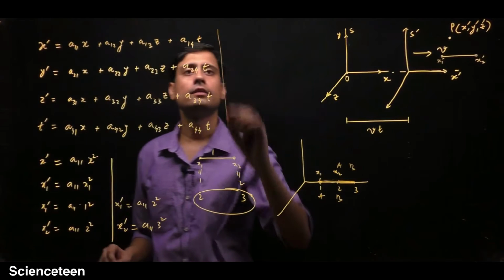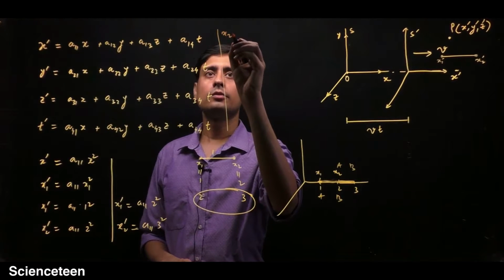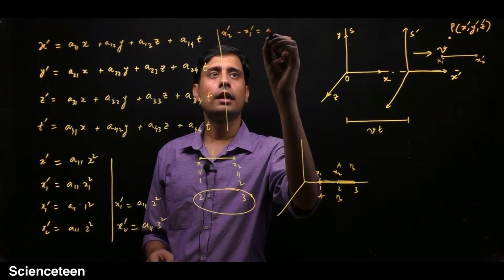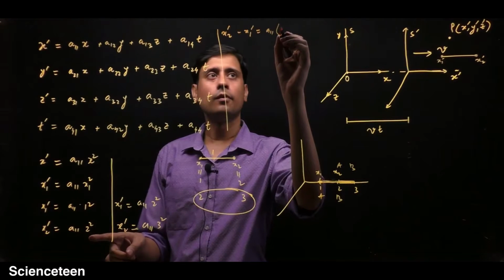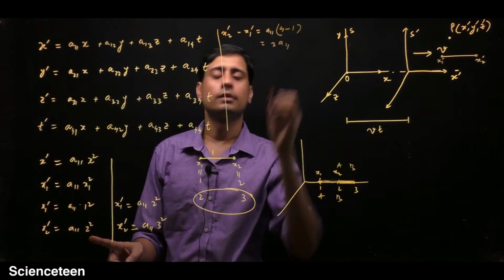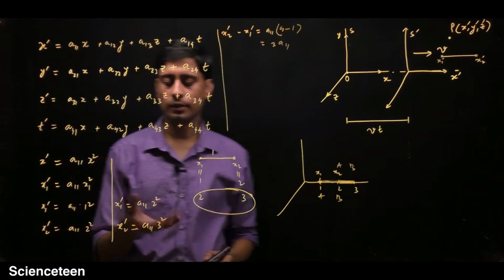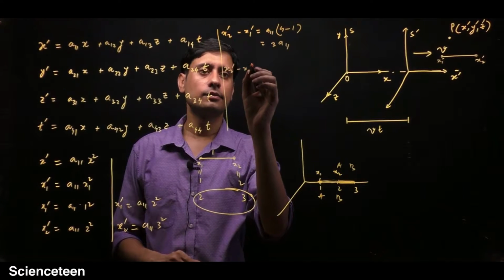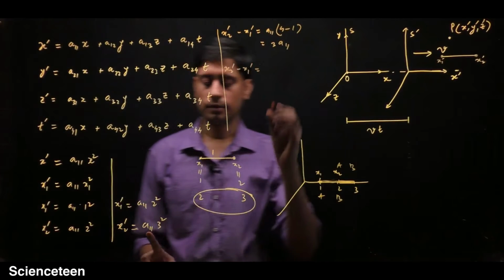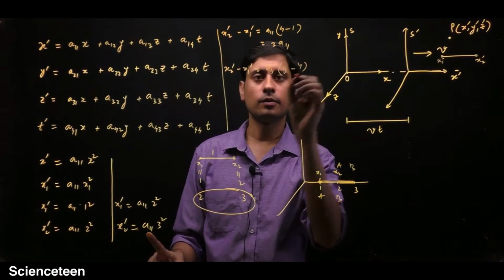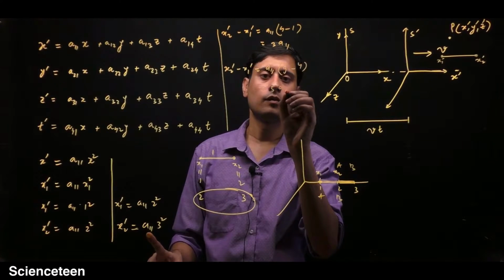You will get that x2 prime minus x1 prime is equal to a11 times 4 minus 1, which is equal to 3a11. But if you calculate from this, x2 prime minus x1 prime will be equal to a11 times 9 minus 4, so this is 5a11.